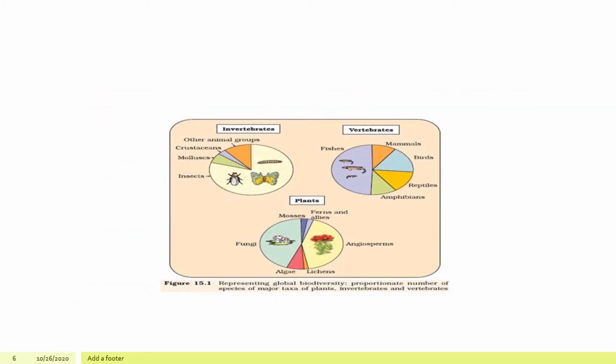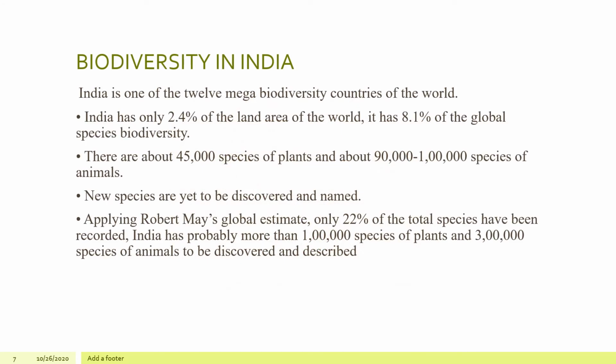This is the exact image of the NCERT showing the global biodiversity, the proportionate number of species of invertebrates, vertebrates, and plants. Biodiversity in India, it is a well explained topic, and it shows the different biodiversity ranges in India. Okay, India is a biocenter of origin of cultivated plants. World Heritage Sites are also present over here.